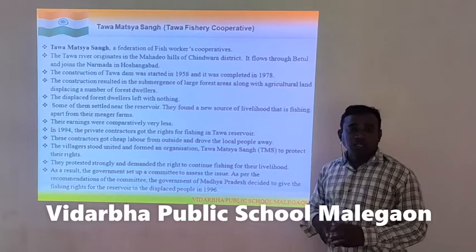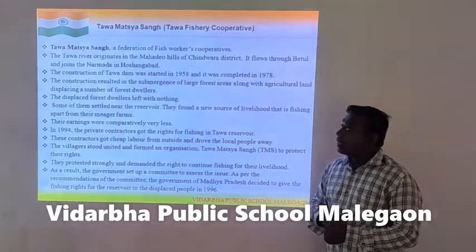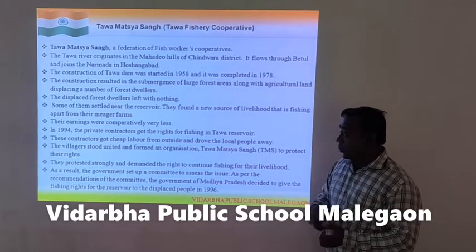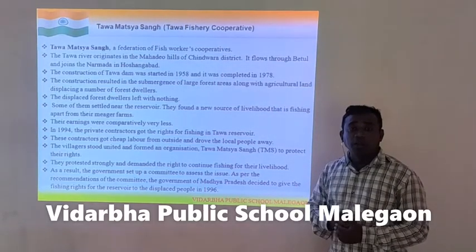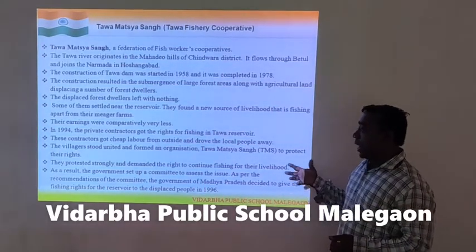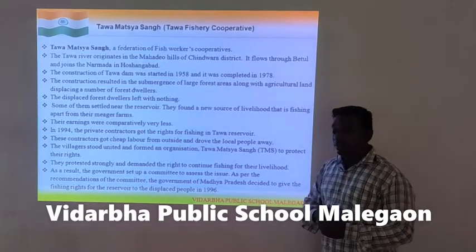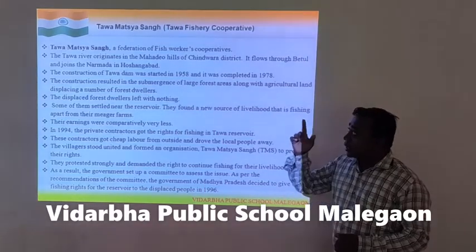Now, as the locals were not having any job, they would die. So what they did, they formed a cooperative and they fought. They protested against the decision of the government. They fought with the government, and then the government had to form a committee which recommended in 1996 that the fishing right should be given to the Tawa Matsasam.